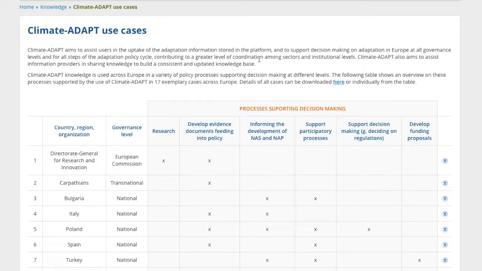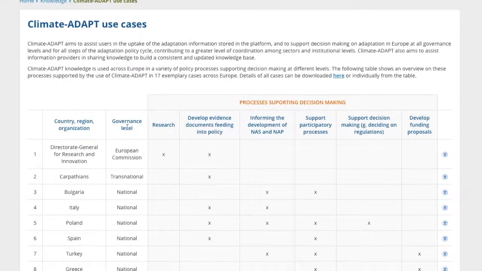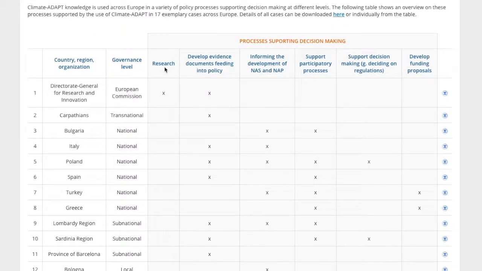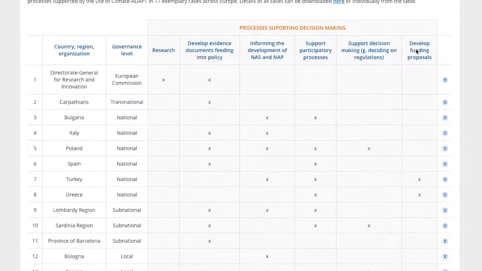The table shows how Climate Adapt knowledge has been used across Europe in a variety of policy processes supporting decision-making, from research to developing evidence documents feeding into policy, informing the development of NAS and NAPs, supporting participatory processes, supporting decision-making, and developing funding proposals.